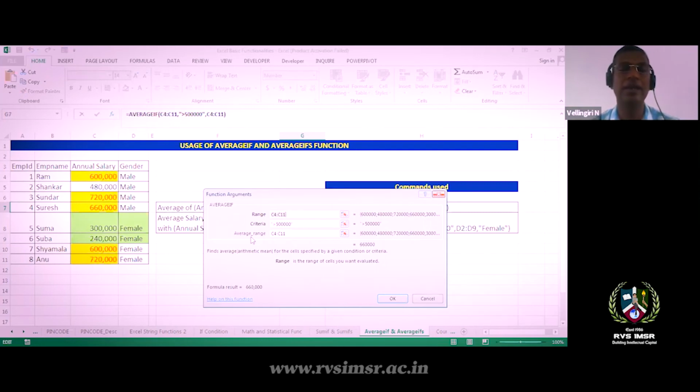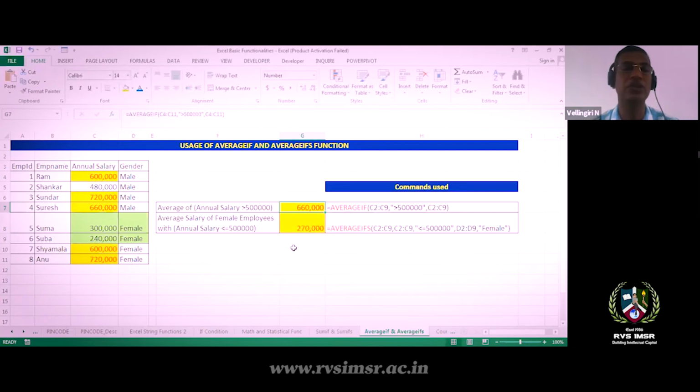You can give the condition as average of the salary range C4 to C11, with the salary greater than 5 lakhs. I'm using a function called AVERAGEIF, so it adds the values and divides by the number of employees. It comes to 6.6 lakhs. This way I have identified the average for all employees getting greater than 5 lakh salary.